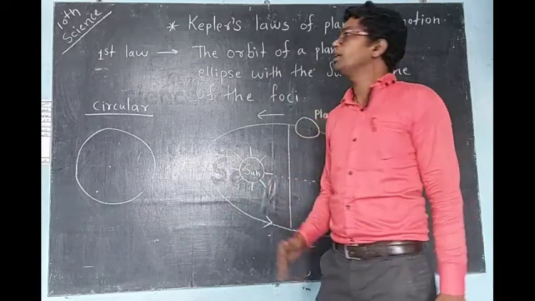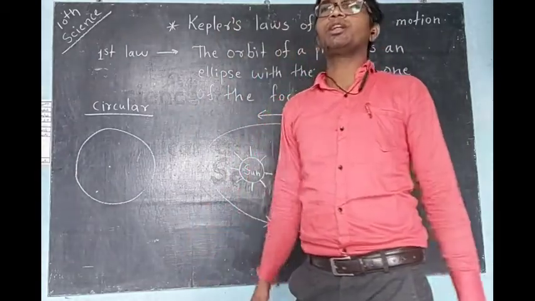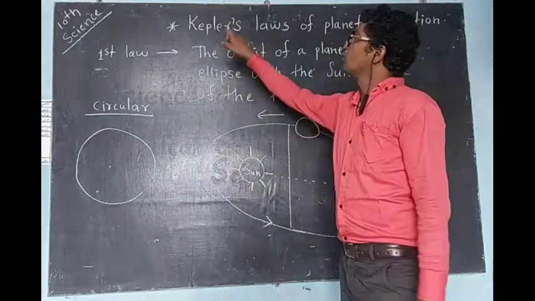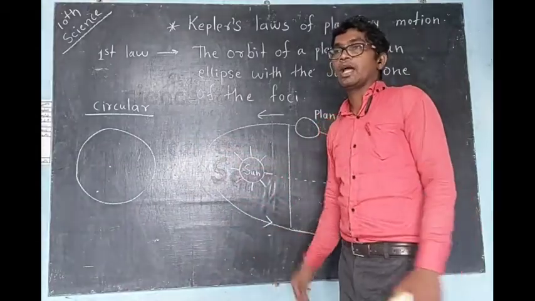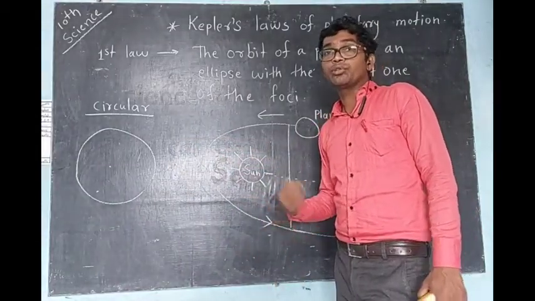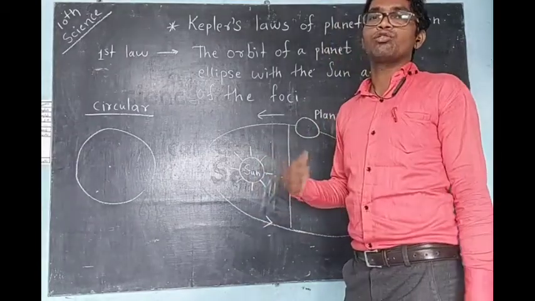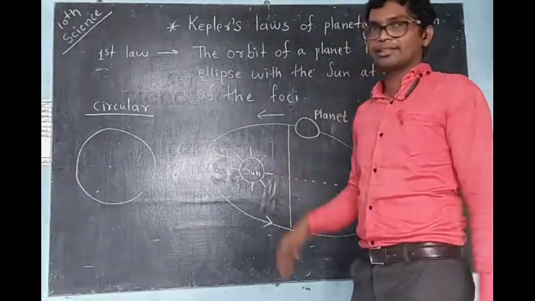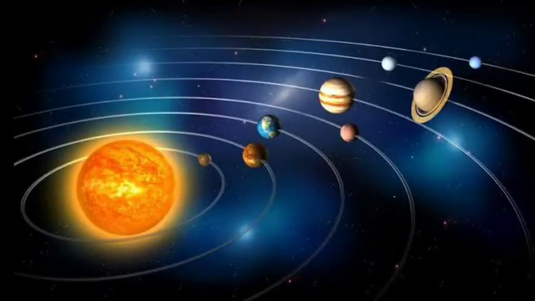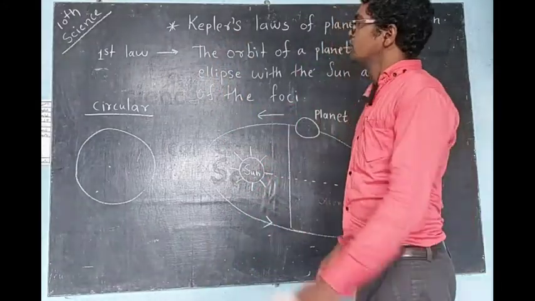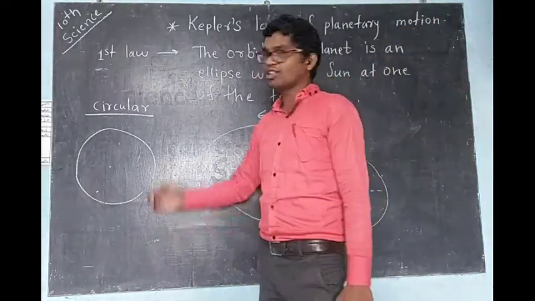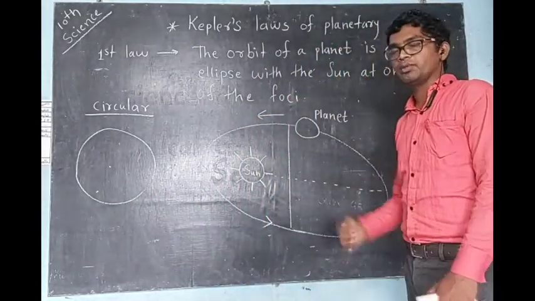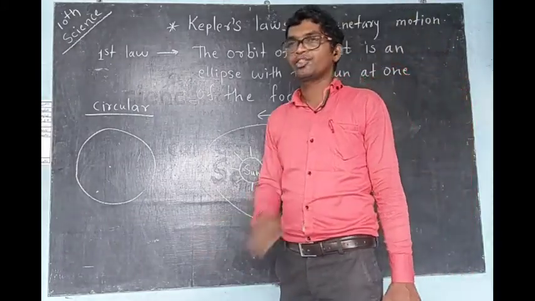After Galileo, Kepler is one of the practical scientists who first observed space continuously, and then came to know that there are certain laws followed by planets while rotating around the sun. So he observed first and then put forward 3 laws. He gave us nice laws, and these 3 laws are very important. So we will learn these 3 laws in this session.